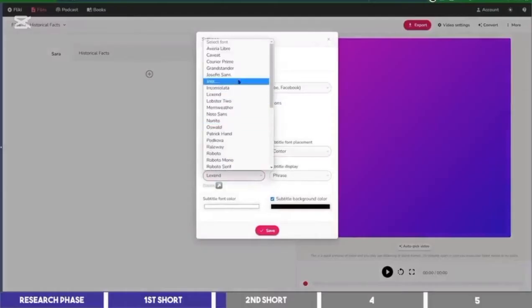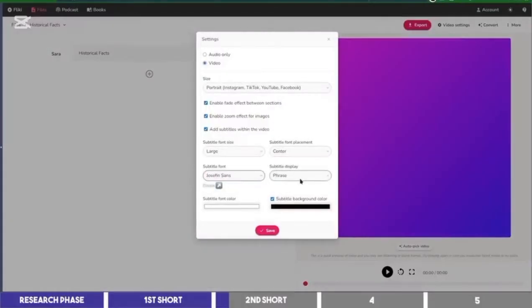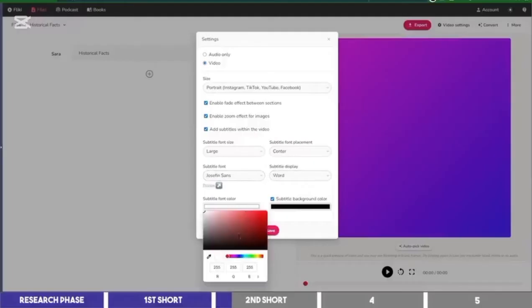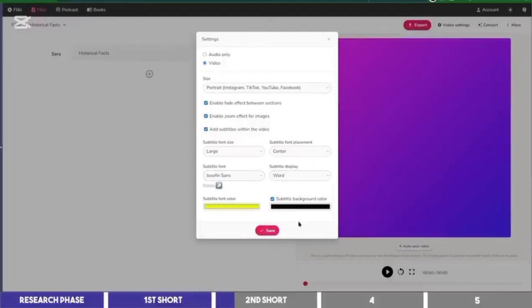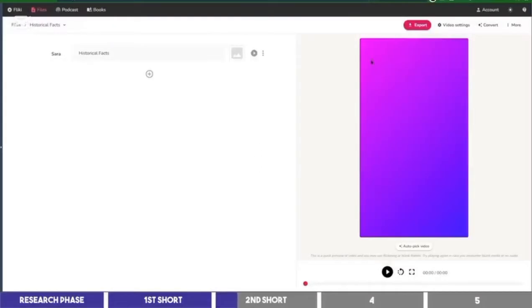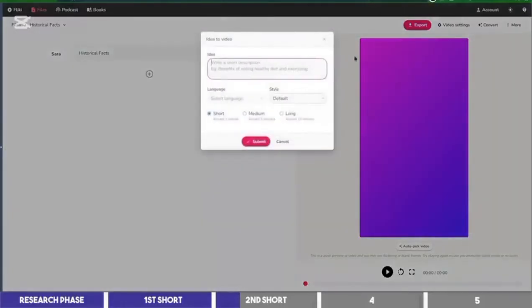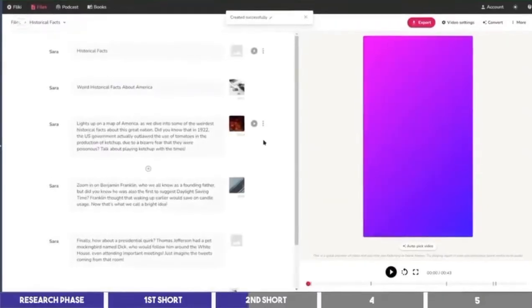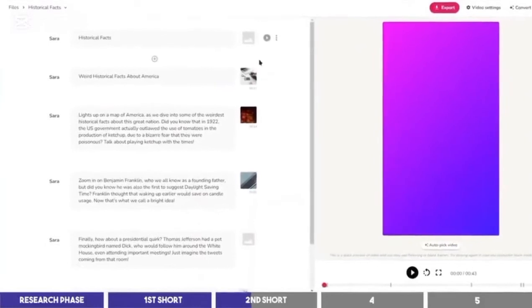and for the font, I'll choose Josephine Sans for this second short. Then I'll set the subtitle display to Word, change the color to yellow, and hit Save to continue. In the Idea to Video section, I'll input a topic on history, maybe something like Weird Historical Facts About America, then click on Submit. So Flicky has created the second short for us, and just as we did for the